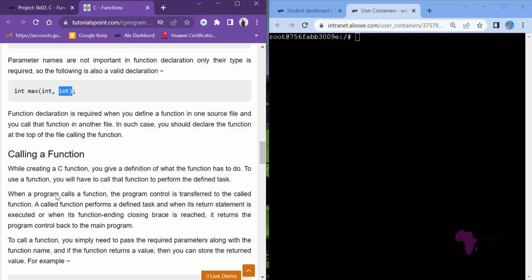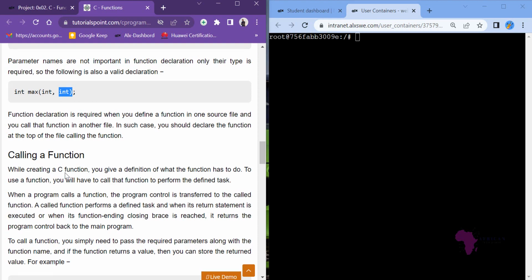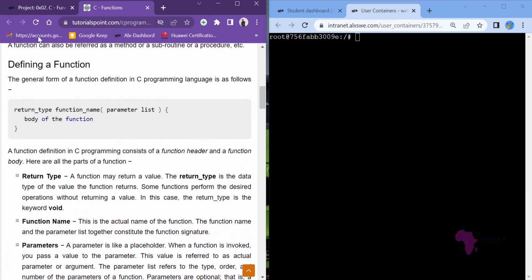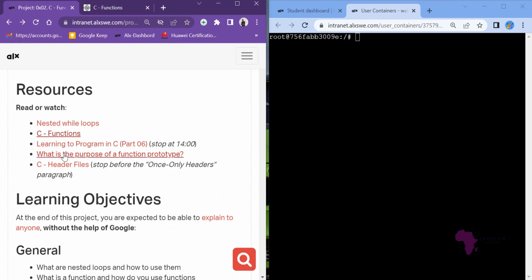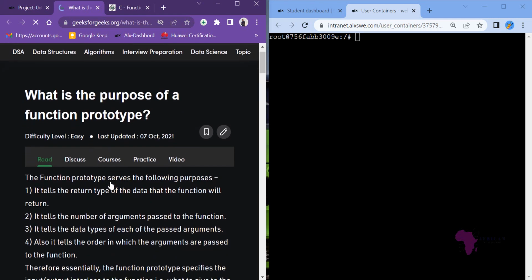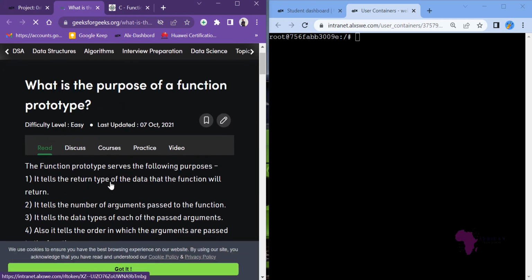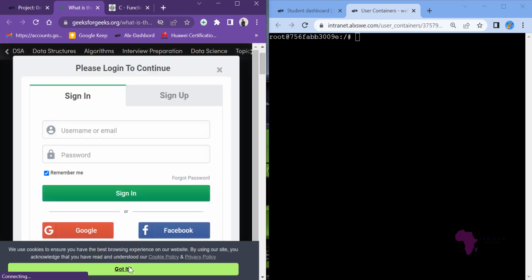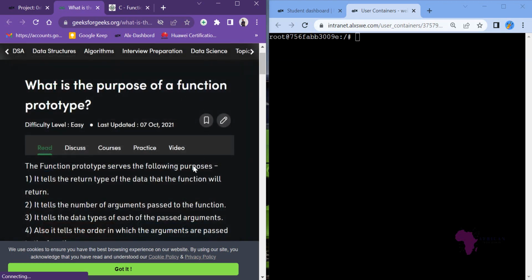Now, before we do a function, allow me to take you back to the purpose of the function prototype. A prototype is like your own function. Now that you have created your own function, what will be the benefit of that function that you have created? We call it a function prototype.